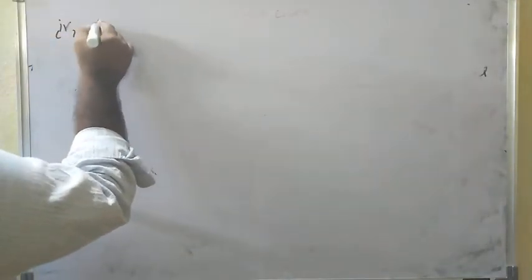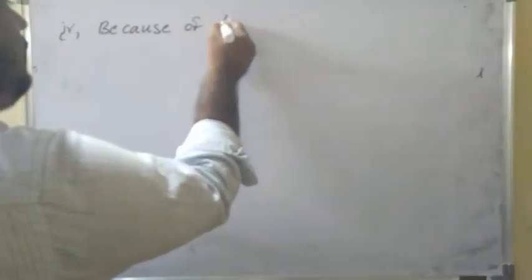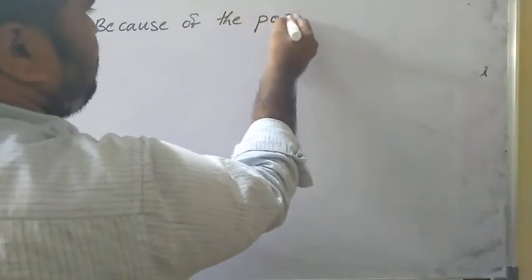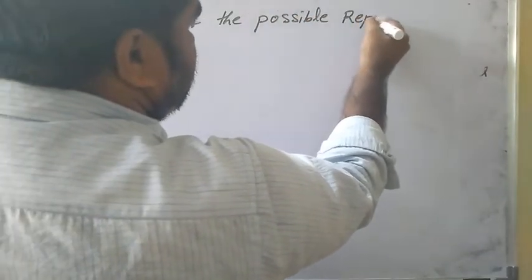Four points. The last, fourth point is because of the possible repulsions.